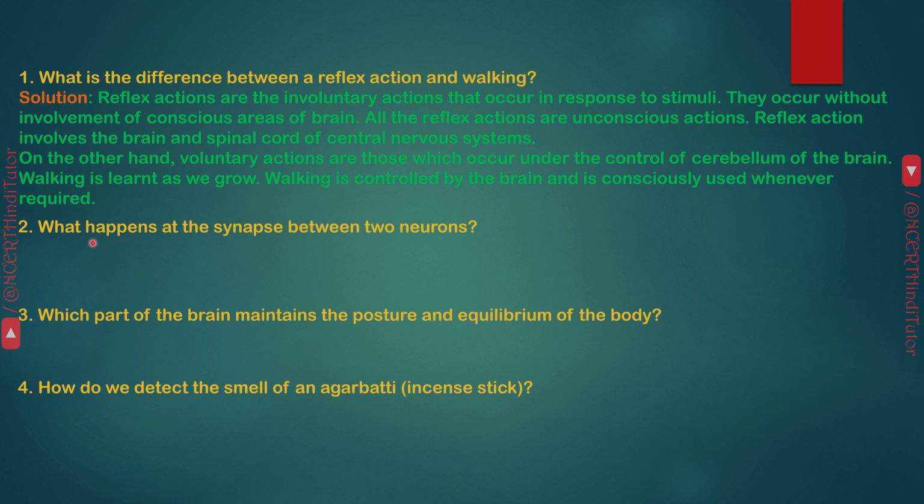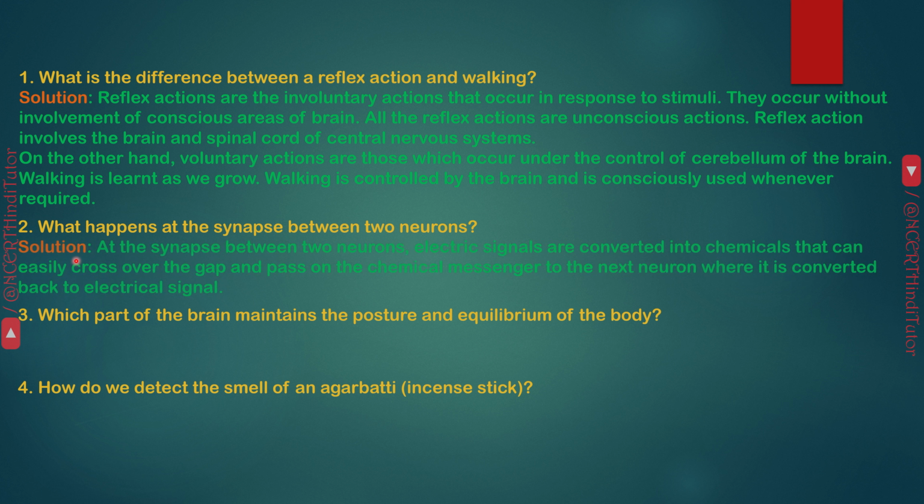Question 2. What happens at the synapse between two neurons? Answer. At the synapse between two neurons, electric signals are converted into chemicals that can easily cross over the gap and pass on the chemical messenger to the next neuron, where it is converted back to an electrical signal.